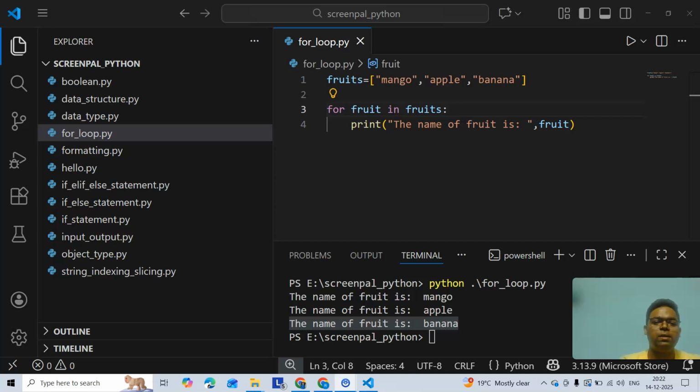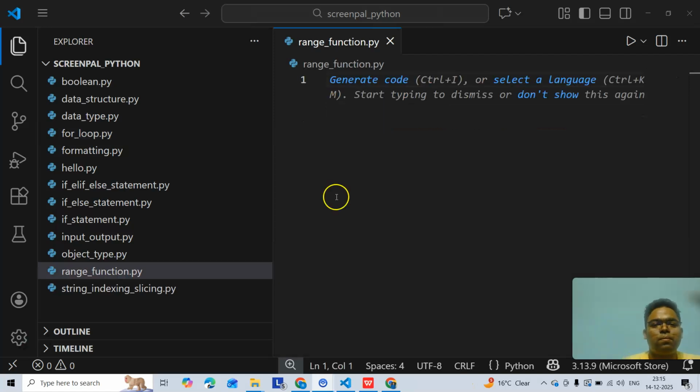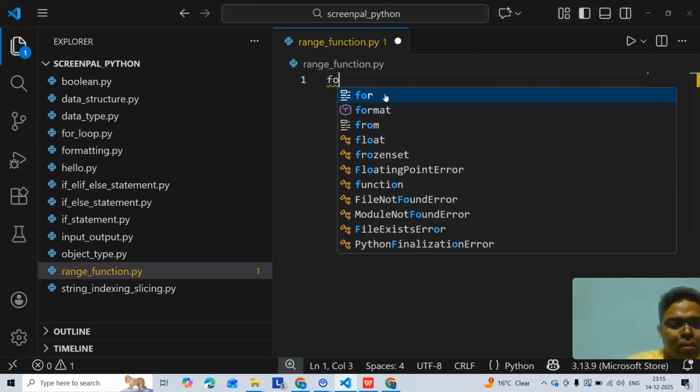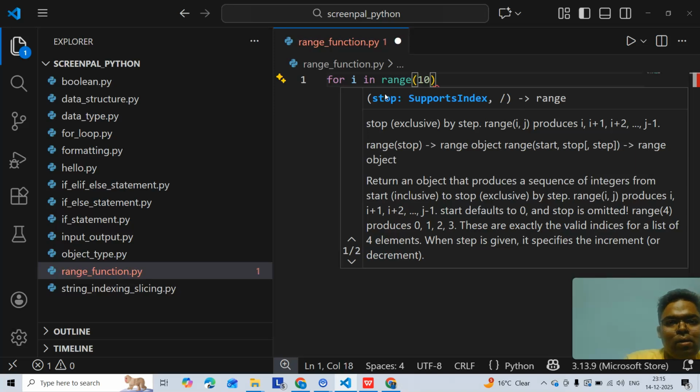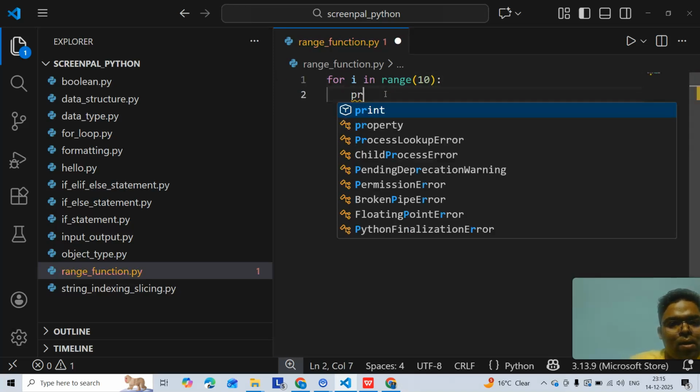The range function generates a sequence of numbers. It is memory efficient. It has start, stop, and step. Let's see this in a VS Code demo. For i in range 10, print i.